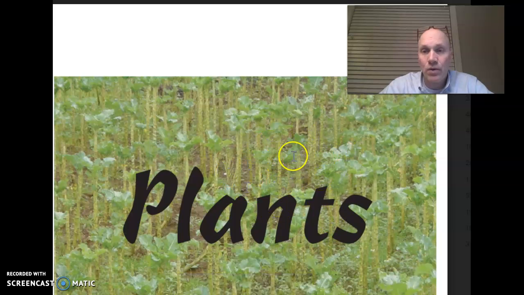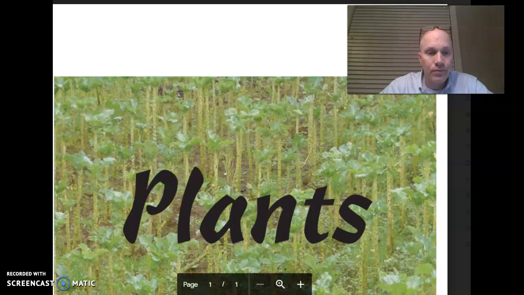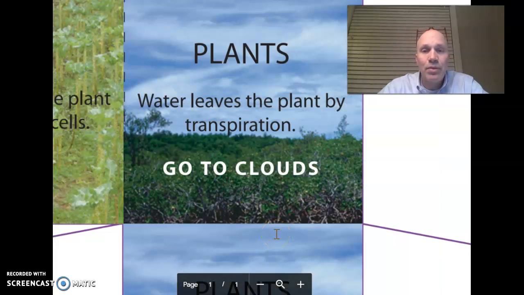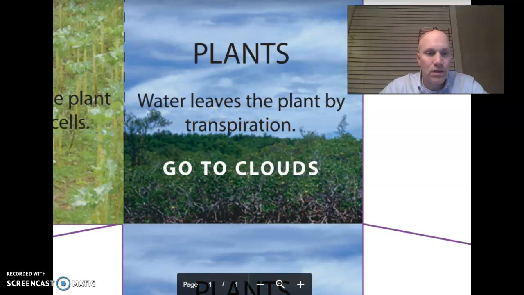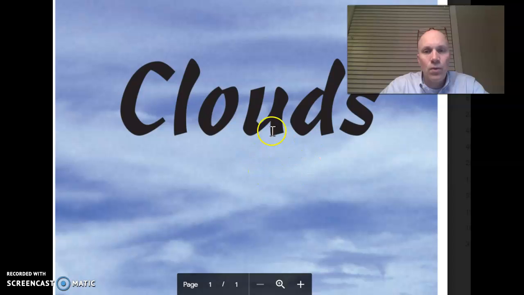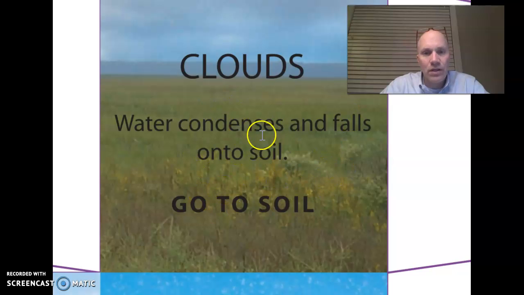What is that plant going to do with the water? It's going to leave that plant by transpiration, and after that, it's going to go back to the clouds. Once it's in the clouds, it's going to fall back onto the soil.